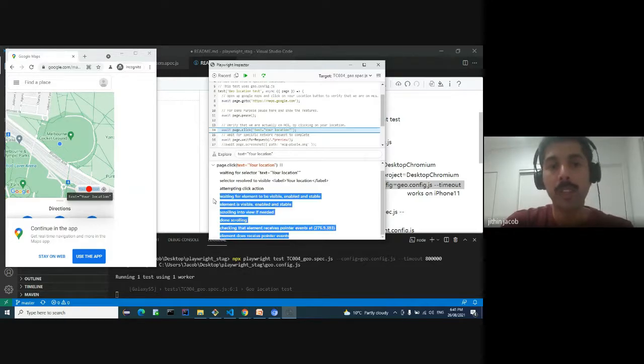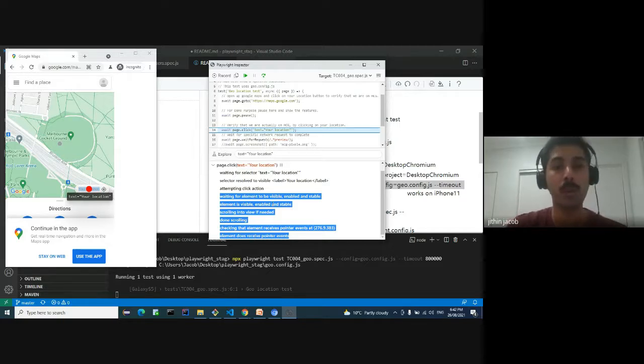Whatever we have seen down there in the table, before doing the click, it's performing all these actions. It waits for the element to be visible, enabled, and stable. Then it understands that the element is visible, enabled, and stable. It scrolls into view if required. It has done scrolling. It checks that the element receives the pointer events, so it receives a click event at the center of that button. The element does receive the pointer events. Then it performs the click action. So I hope the auto-wait feature is clearer for you guys now.